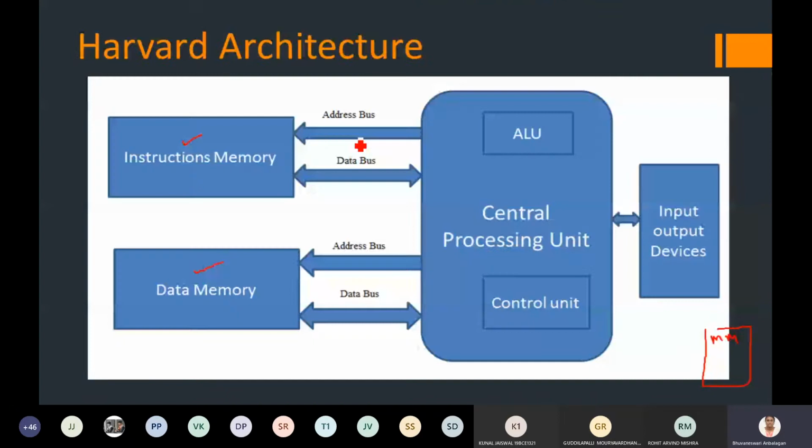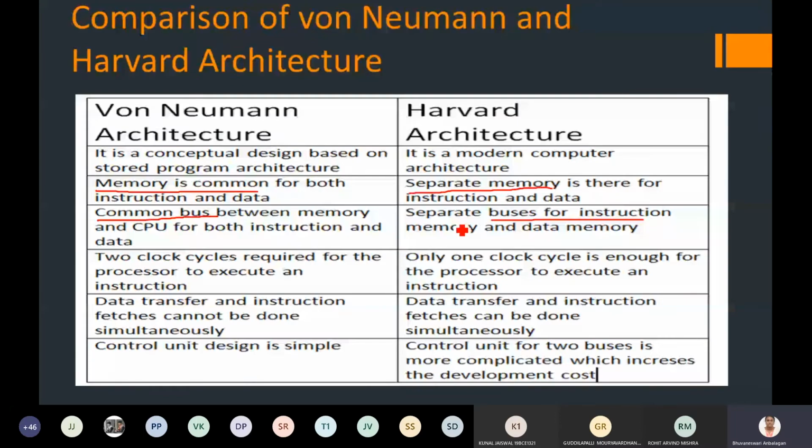As we have seen here, there is a bus for addresses going in and out, and data buses to and fro from the CPU to the data memory as well. So we can't expect a common bus. They have individual buses for data and instruction.